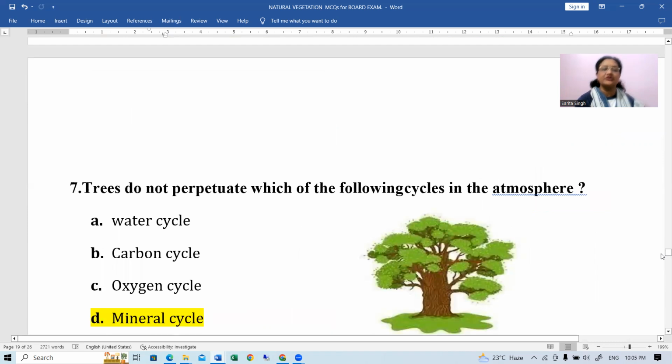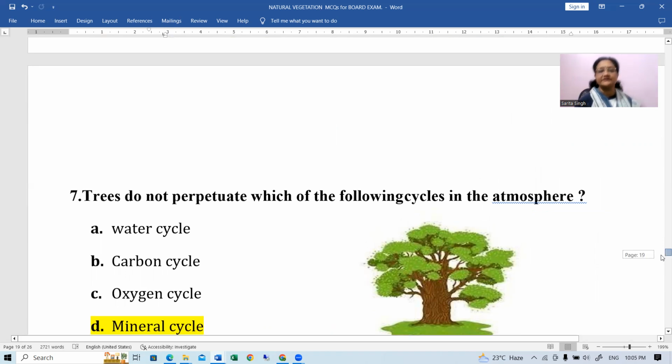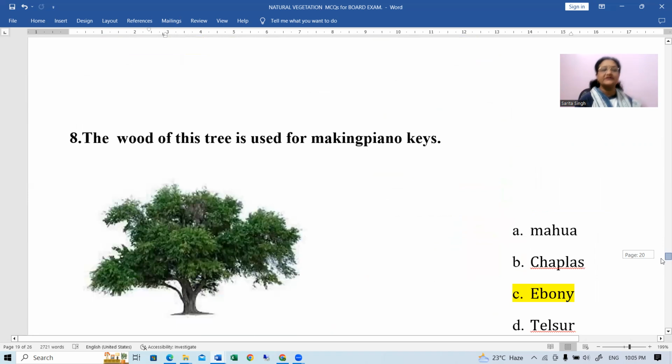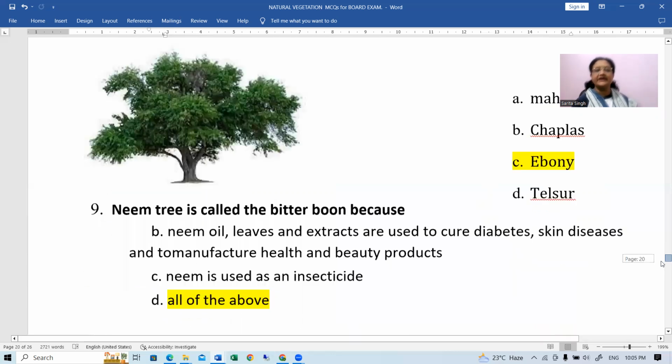Then next is, trees do not perpetuate which of the following cycles in the atmosphere? That will be water cycle, carbon cycle, oxygen cycle, and mineral cycle. So mineral cycle will be the correct option for this. Okay. Next, wood of this tree is used for making piano keys. Yes, the answer will be ebony.